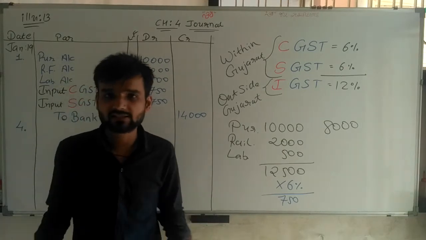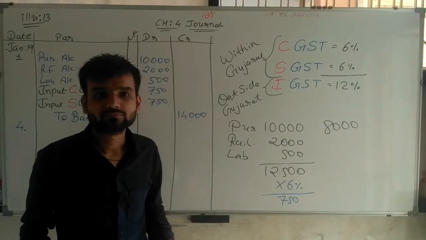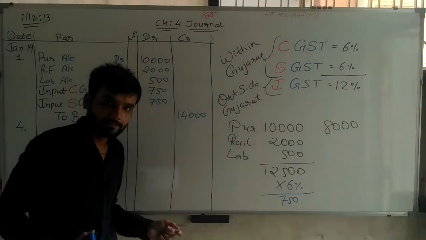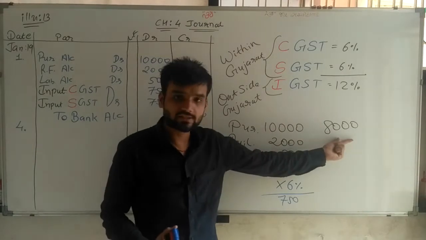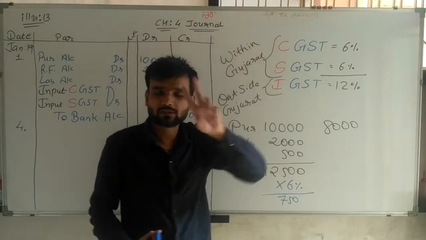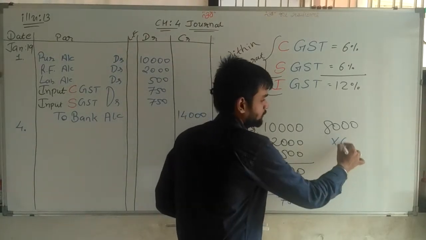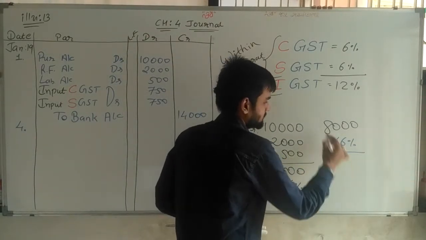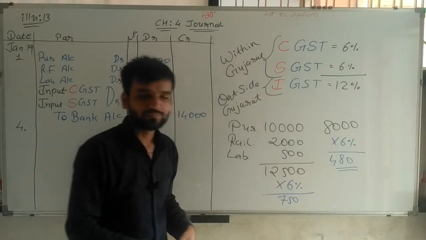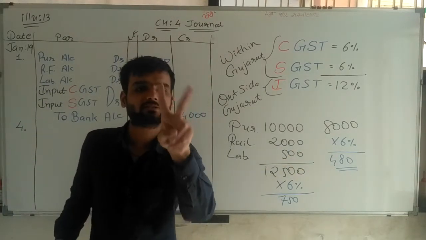Now no expenses are given. So directly calculate GST on 8,000 rupees, but two GSTs, 6%, 6%, 2 times. 480 rupees is the GST amount, but this 480 rupees is applicable 2 times.